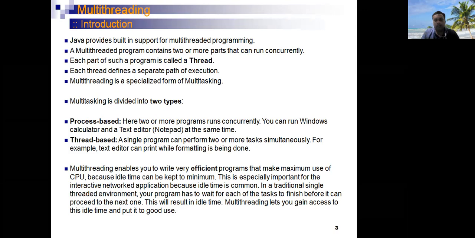Multithreading is one of the features provided by the Java programming language, which is not supported by C or C++ programming language. When we write a program in C or C++, that program is a single-threaded program. Whatever program is written in C or C++, it will execute the statements sequentially, one after another.